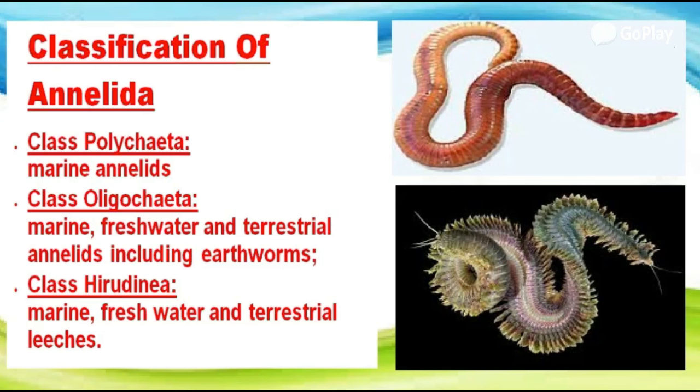Now we will discuss the classification of phylum Annelida. Here are three classes: class Polychaeta, in which mostly marine annelids are included; class Oligochaeta, marine, freshwater and terrestrial annelids including earthworms; and class Hirudinea, marine, freshwater and terrestrial, like leeches.